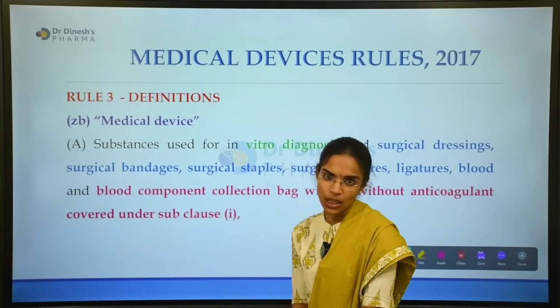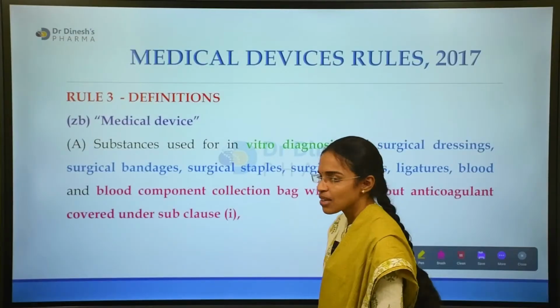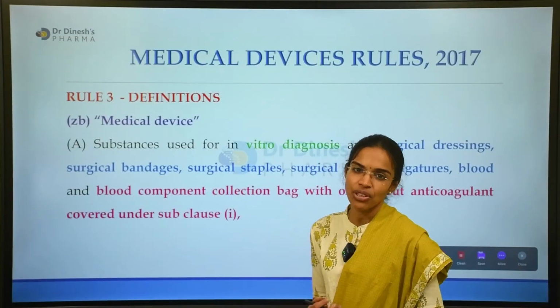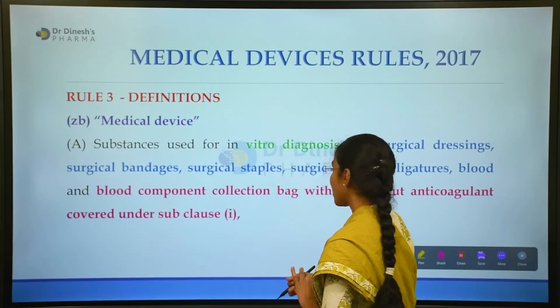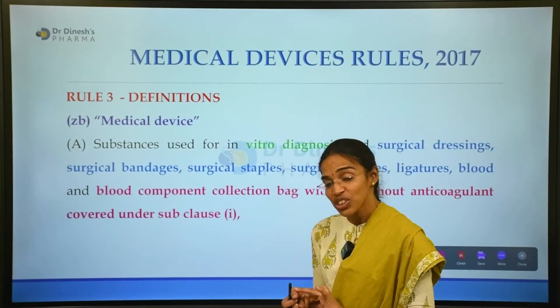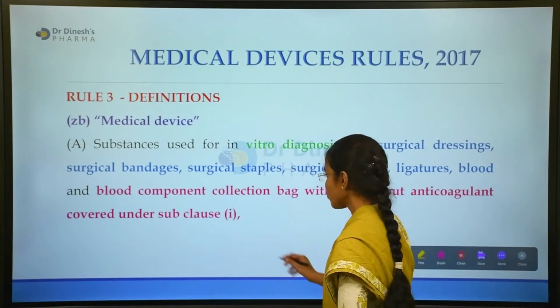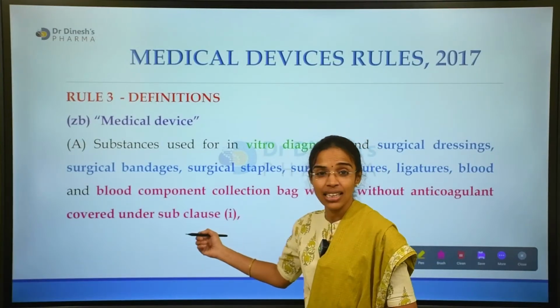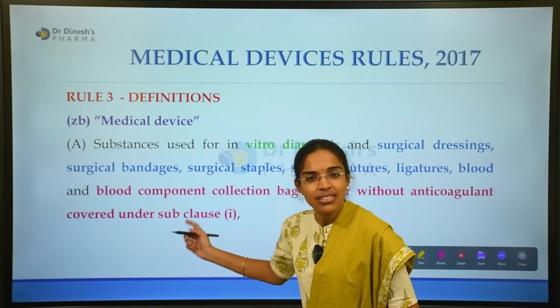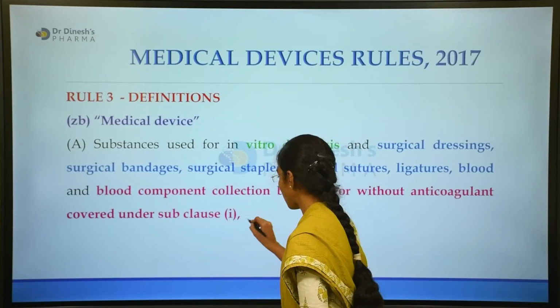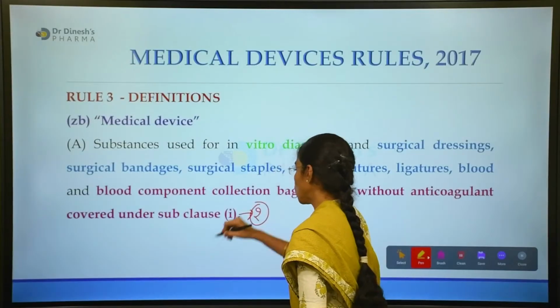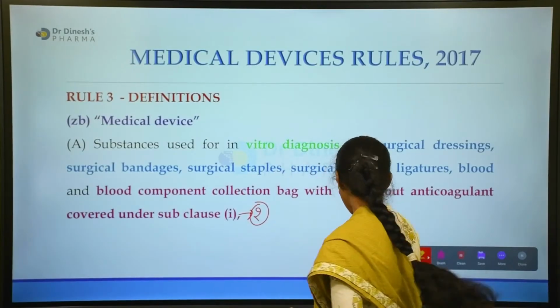All the substances included, like the substances used for in vitro diagnostic, surgical supplies, blood and component collection equipment, are considered under subclause 1 of Rule 2.